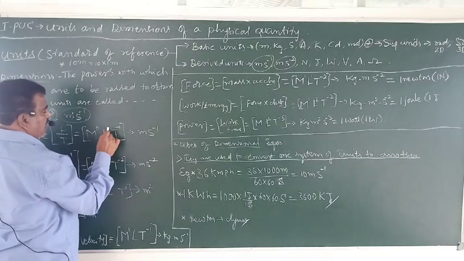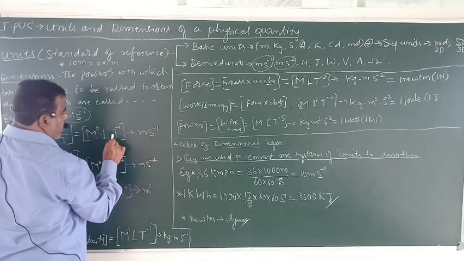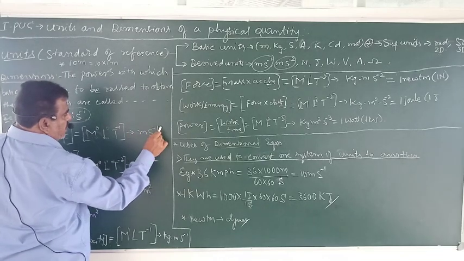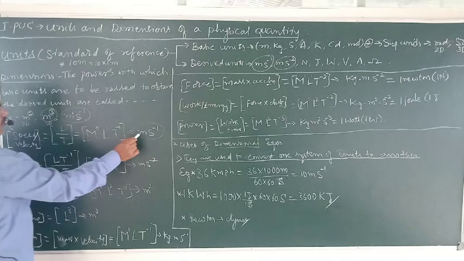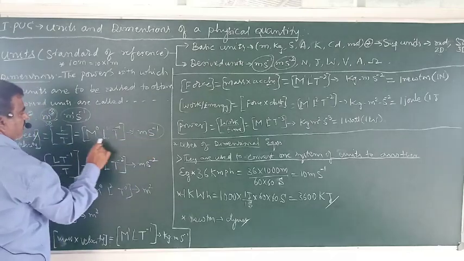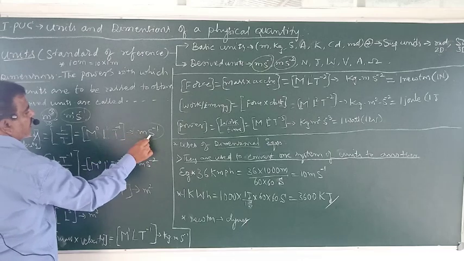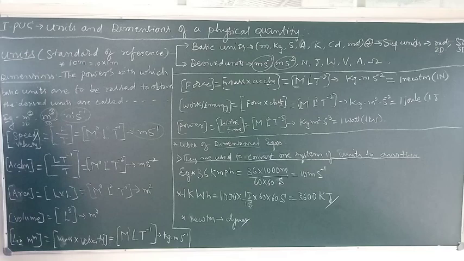It depends on length. The SI unit of length is meter. Time is second to the power of -1. This is the derived unit. The SI unit of speed is meter per second. This is the dimensional formula. Knowing the dimensional formula, learn to write the unit. Knowing the unit, learn to write the dimensional formula.